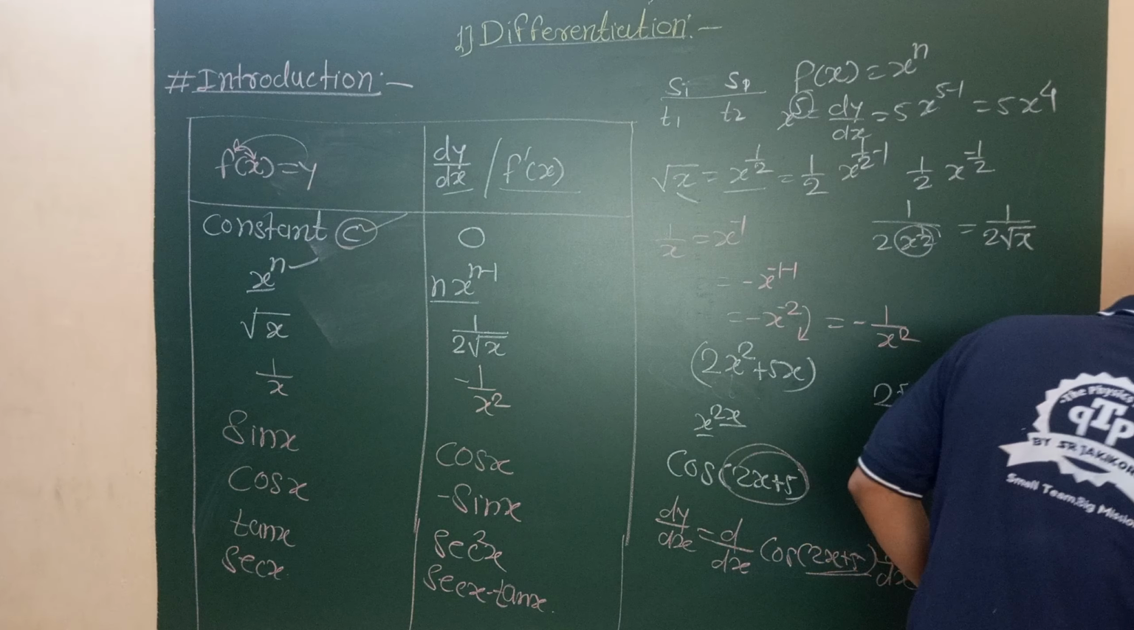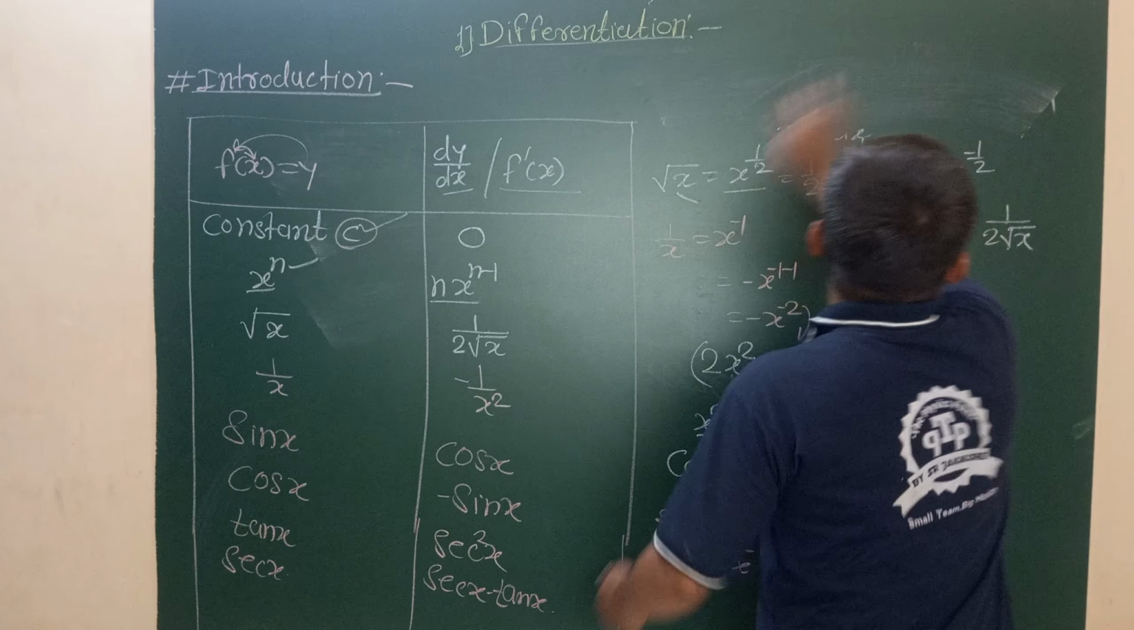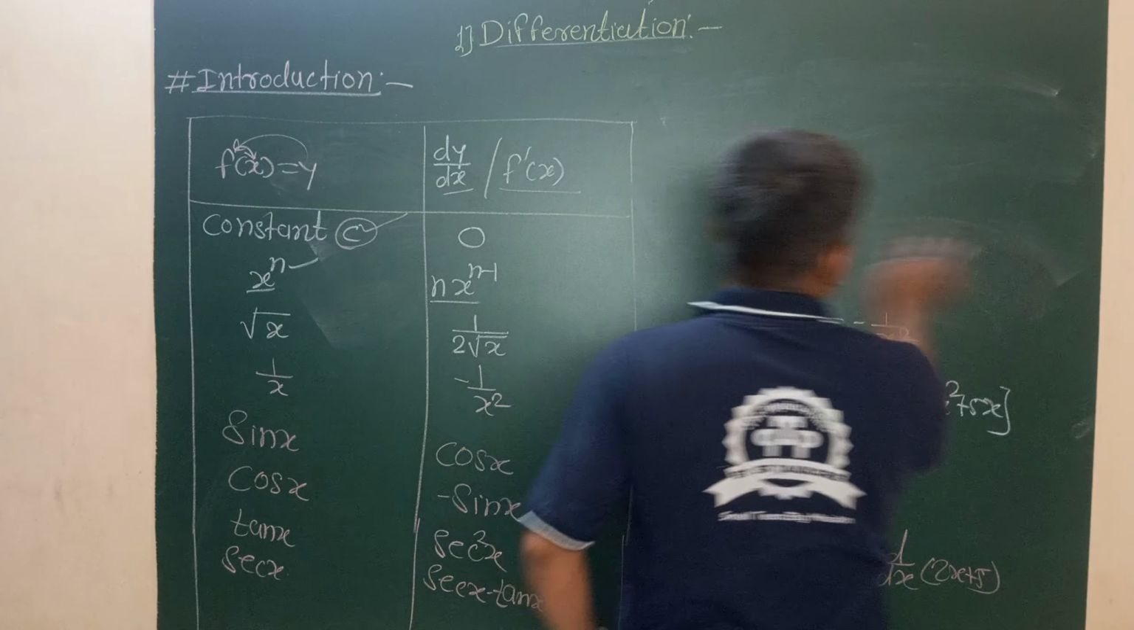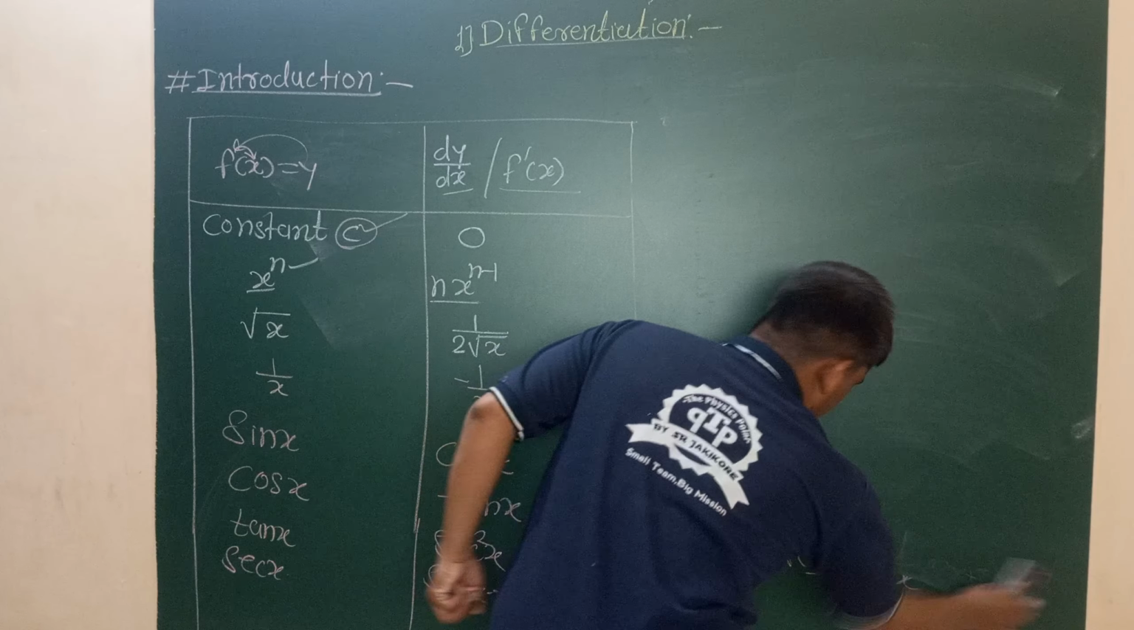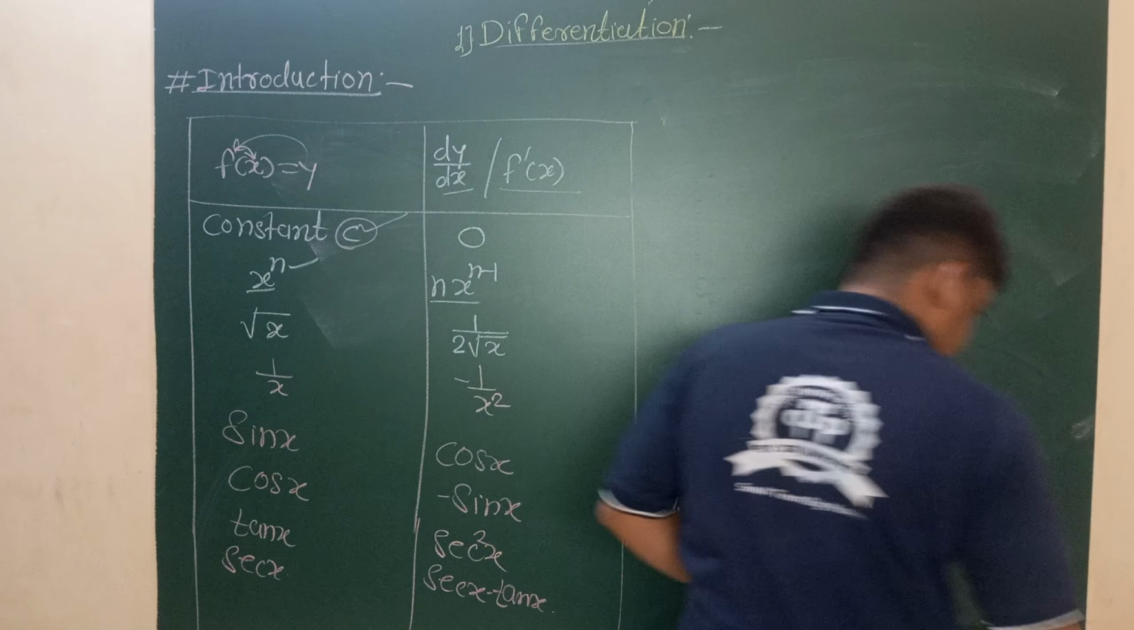Then the next one is, what is the derivative of cot x? The next trigonometric function is cot x. What is the differentiation of the function cot of x?